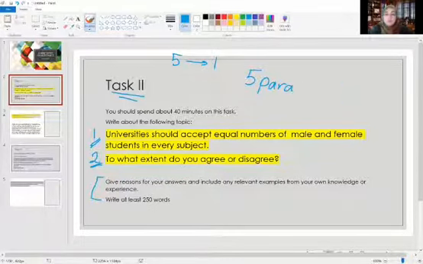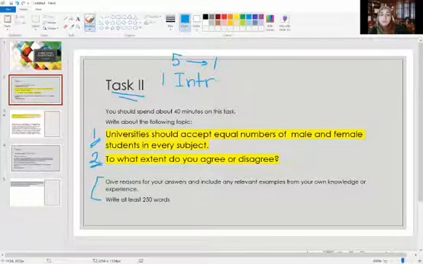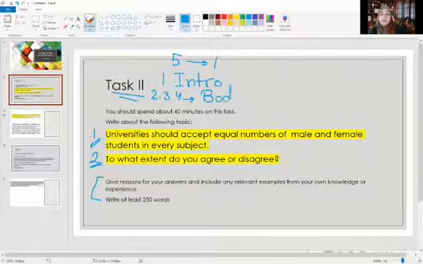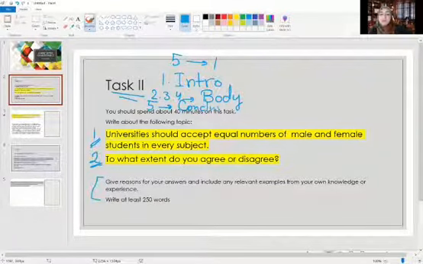Now, why is that? Because simply, I'm going to keep 1 paragraph for my introduction. This is a must. I'm going to write 3 paragraphs here. And they are going to be what? The body. And the last one, which is the 5th paragraph, is going to be the conclusion.